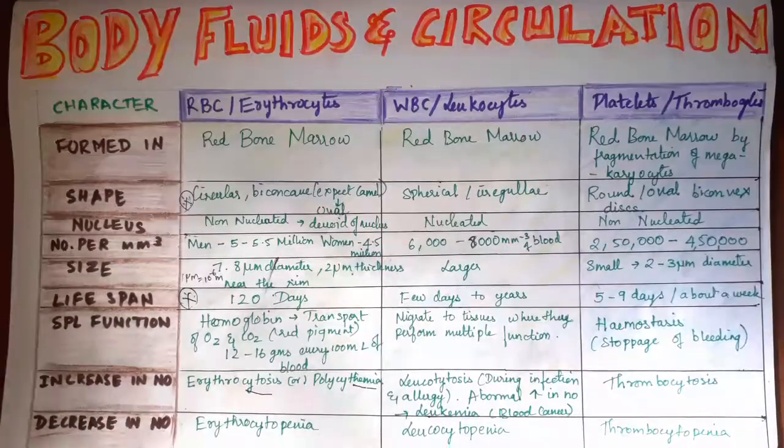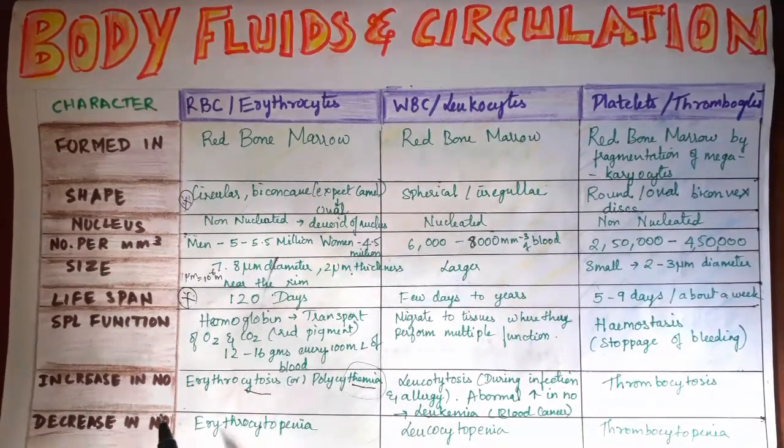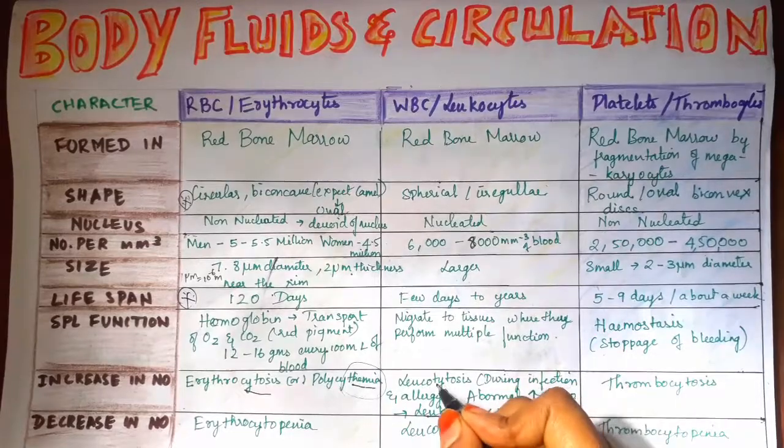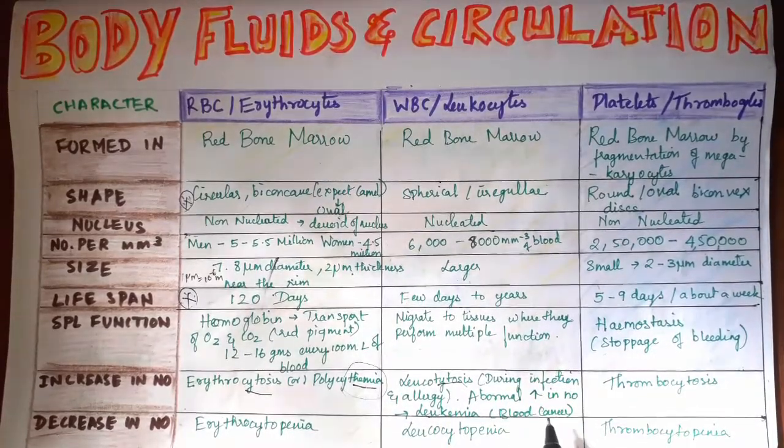Next, an abnormal increase in any cell can result in a complication. An increase in RBCs is erythrocytosis or polycythemia. In WBCs, it is leukocytosis; during infection or allergy, our body forms more WBCs, that is leukocytosis.